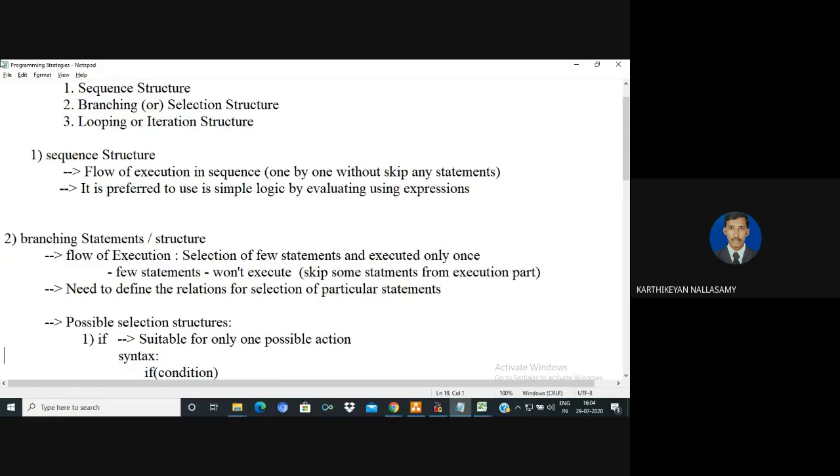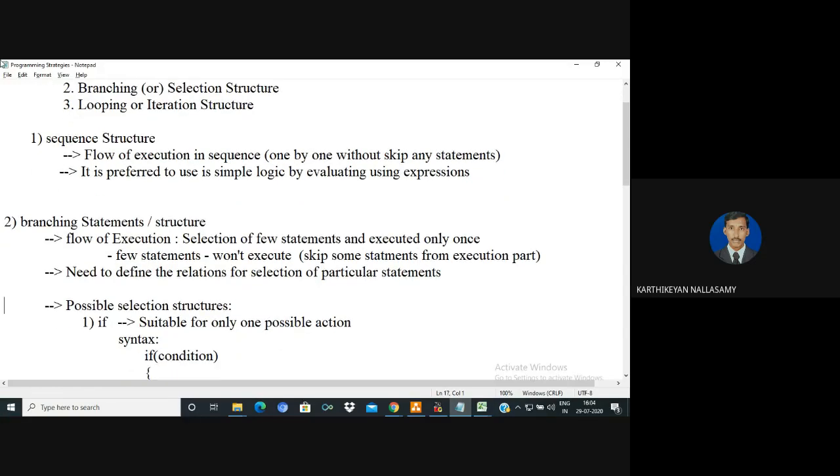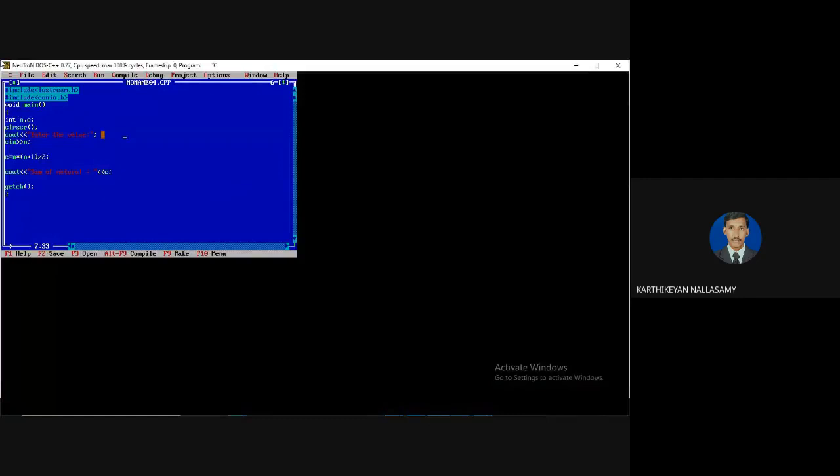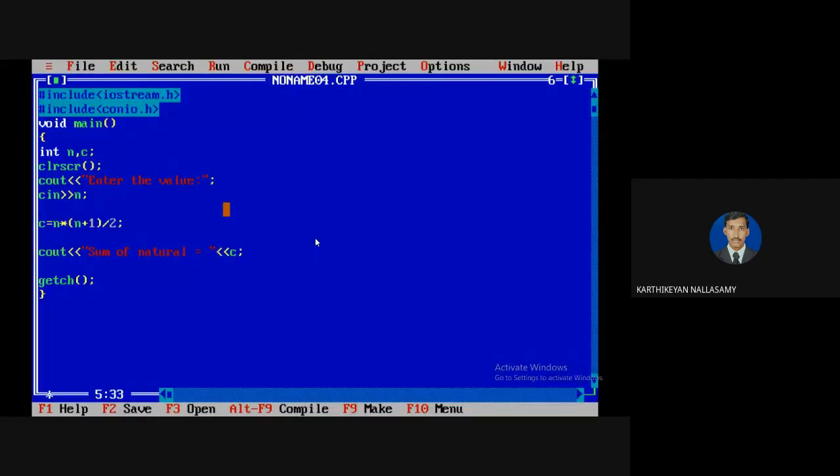So, that means normally for branching, we need to use a conditional statement. For a condition, we have to use relational and logical operators. For example, there are different types of branching statements we have.